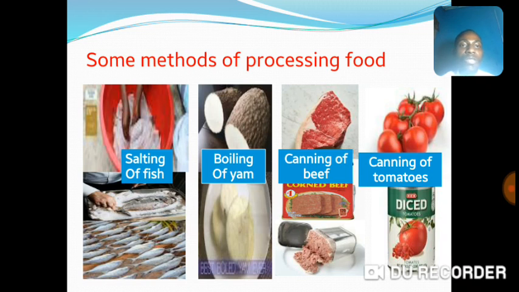Good. Let's repeat the following methods of processing food. We have salting. We have boiling. And we have canning. Again, salting, boiling, and canning. We have other processes that were not mentioned here. So, if you come across them, they are also parts. We have some like freezing, frying, and so on. Good.